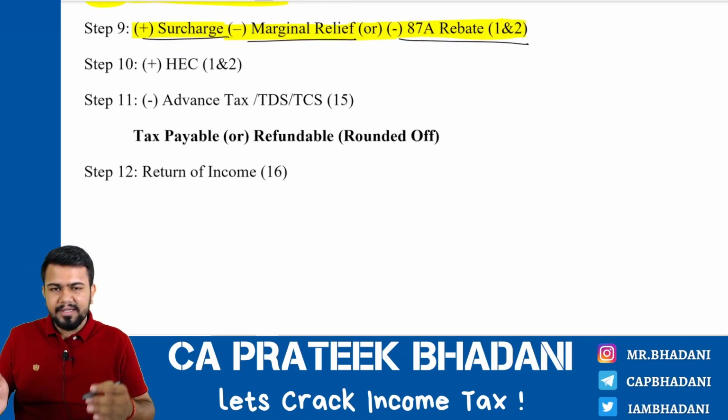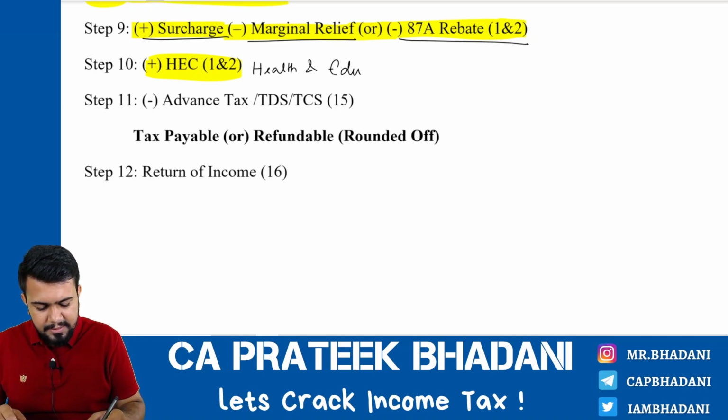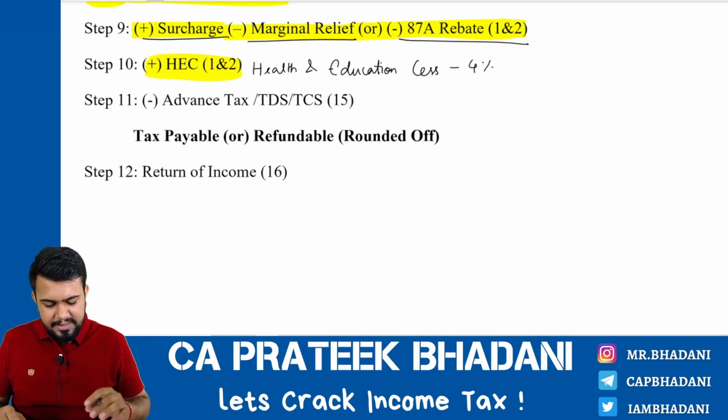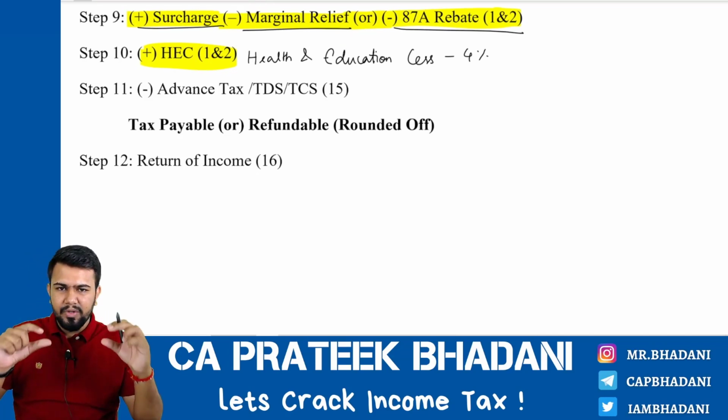Next, after that you have to add health and education cess to the tax. HEC means what? Health and education cess, which is always 4%. It should be added to the tax, and then you will find the total tax. Correct?